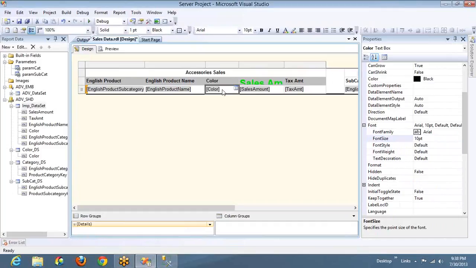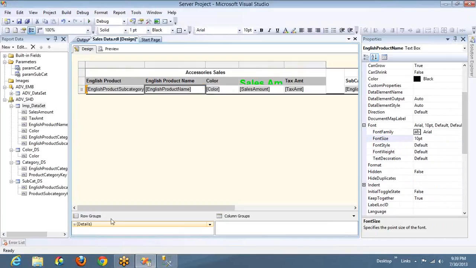And expression, if you don't know expression, that means you don't know SSRS. You'll be using lots and lots of expressions. You have to write lots and lots of expressions in SSRS. Actually, I showed a report to Swati today, and there for every cell I have written an expression. There were some 250 or 300 cells. A cell means this one. One text box is one cell. For every cell I have written an expression, and everywhere I have used an expression.